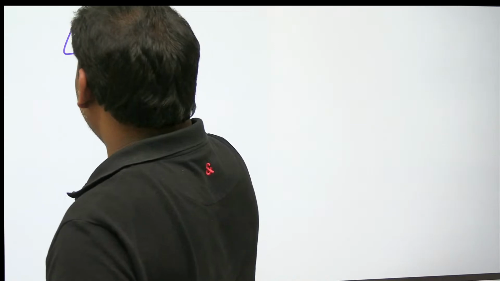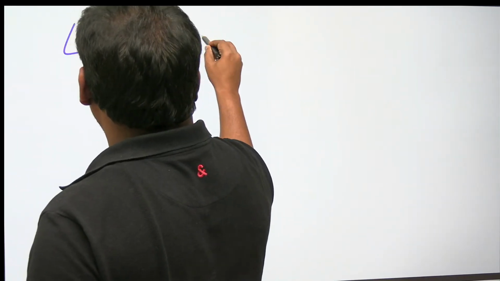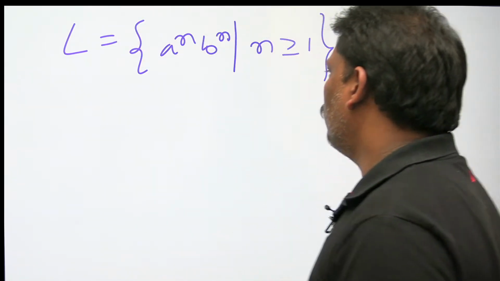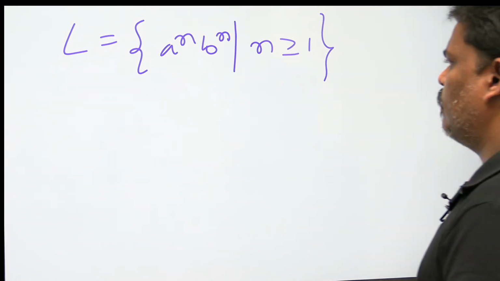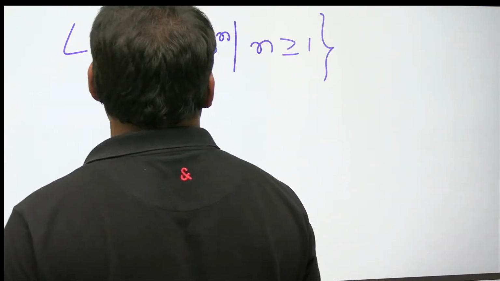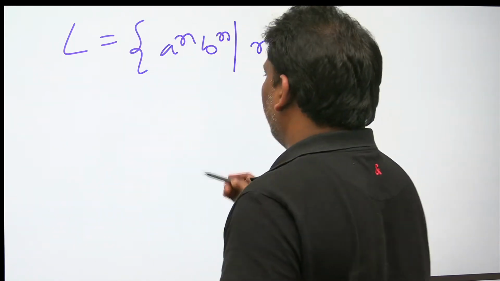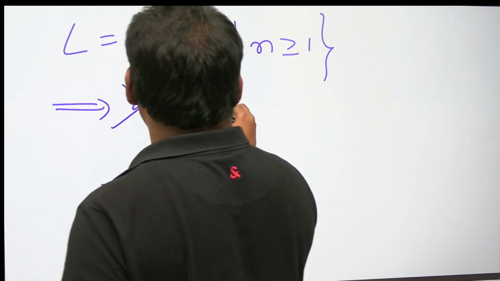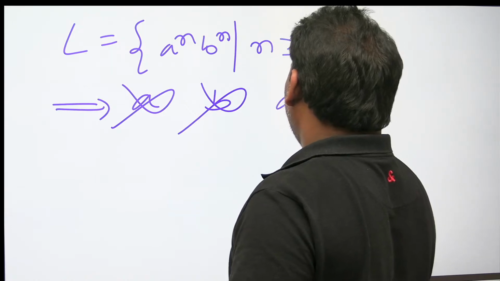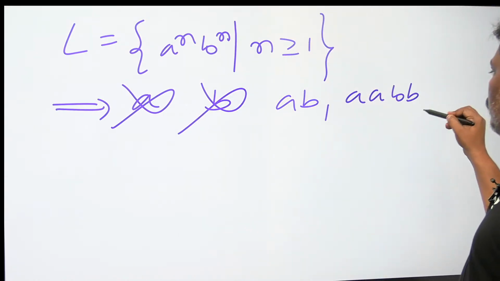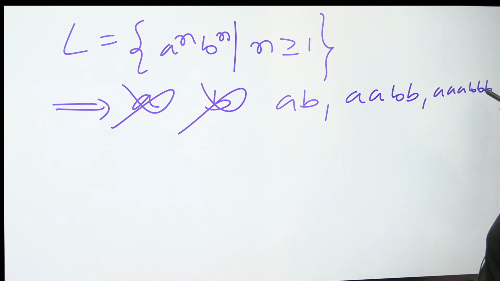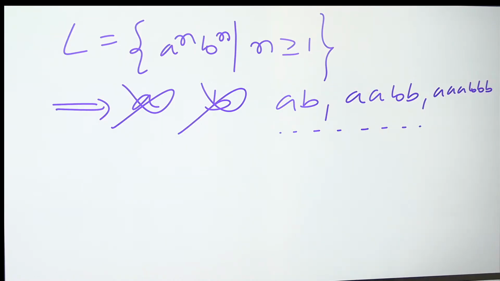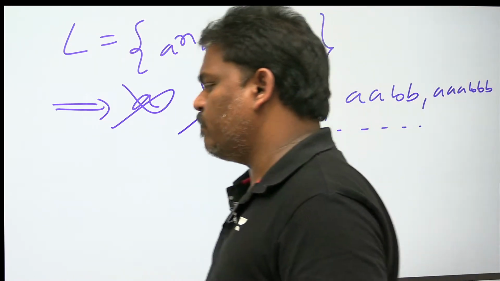And the next language: L is equal to a^n b^n, where n is greater than or equal to 1. Let's see what this is. If you see this language, only A is not allowed, only B is not allowed, compulsory AB, next one AABB, next one AAABBB, and so on. So not only A's and B's: A's will come first, B's will come next.